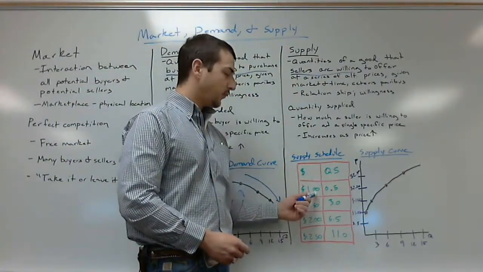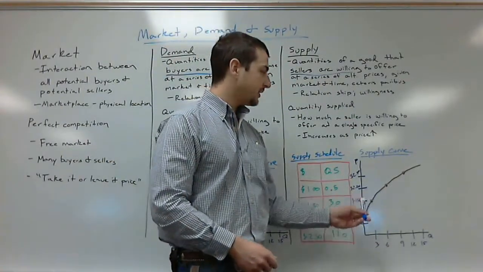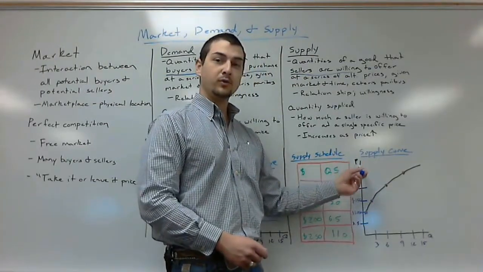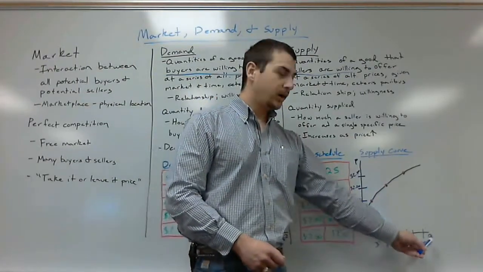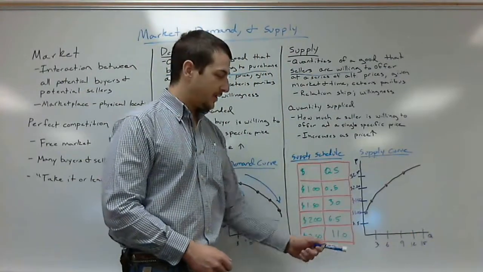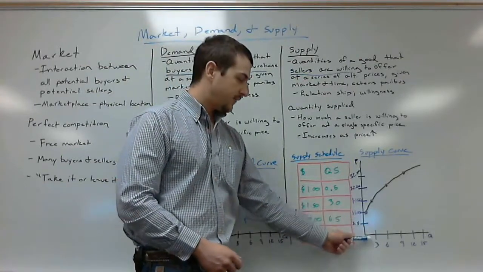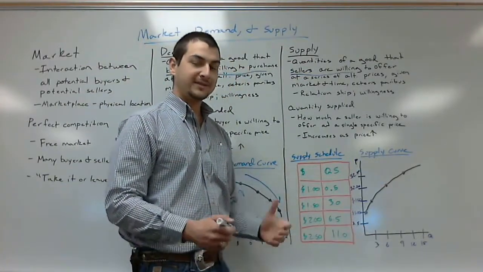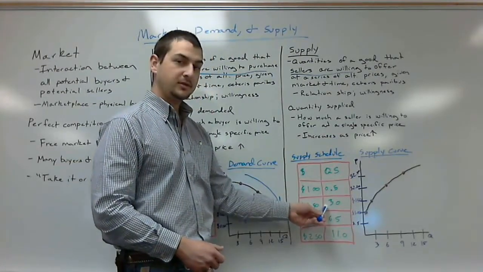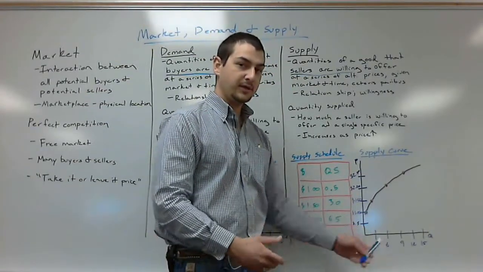So at a price of $1, we're going to produce half a unit. On the supply curve graph, we have price on the vertical axis, quantity on the horizontal axis. If we look at a price of $1, which is right here, we're going to produce half a unit. Whereas if the price increases to $1.50, we're going to produce 3 units. So right here at a price of $1.50, we're producing 3 units.